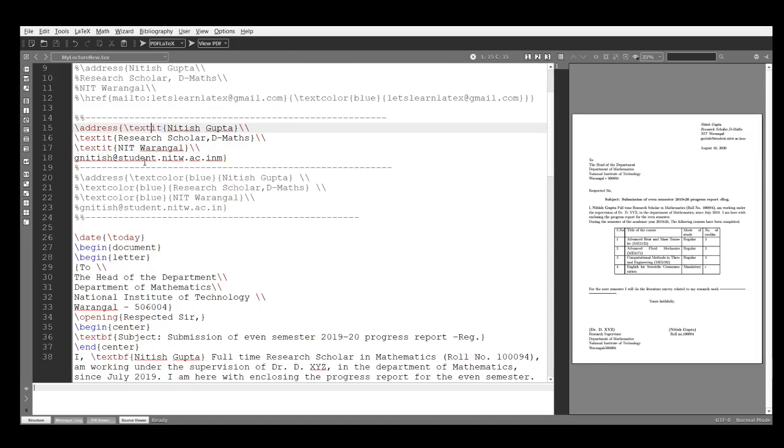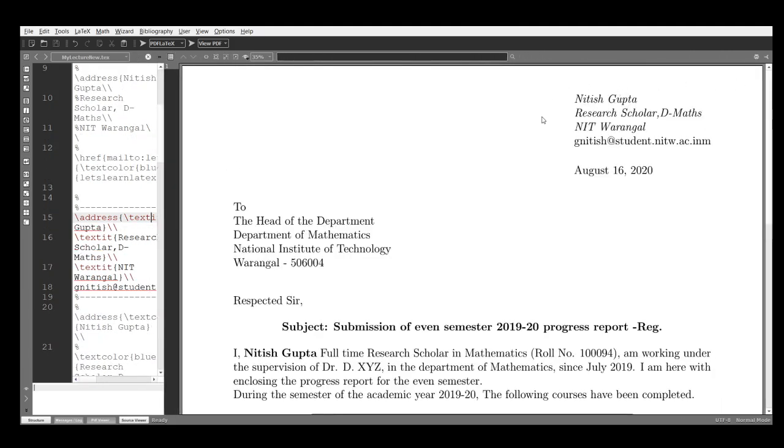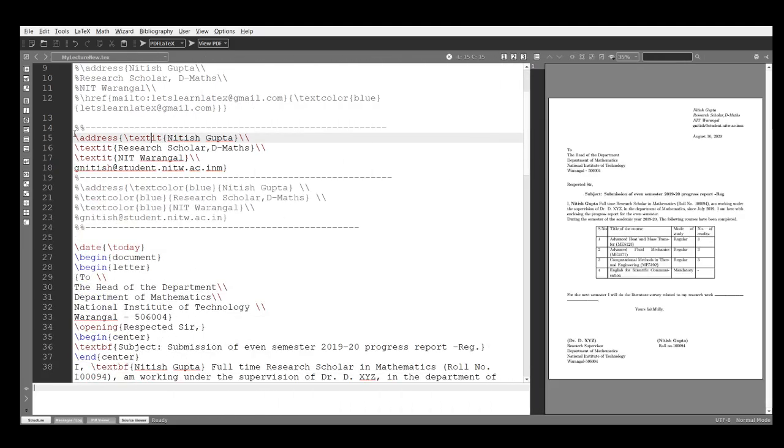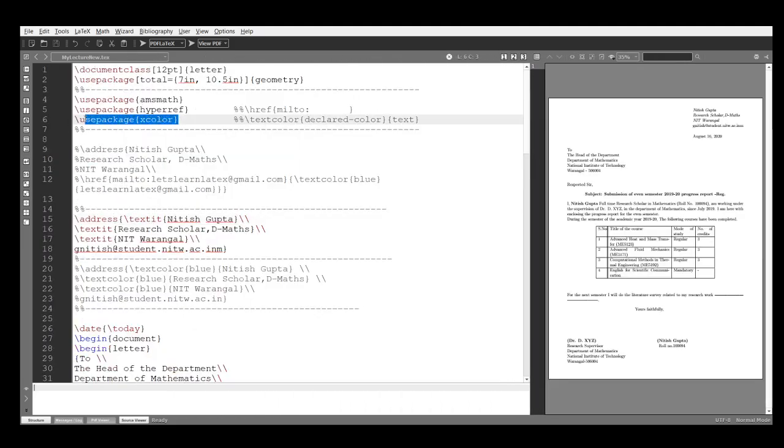Okay, suppose I want this address in color form, in blue color suppose. So what do I need? I need this package, textcolor, and I will use this command.